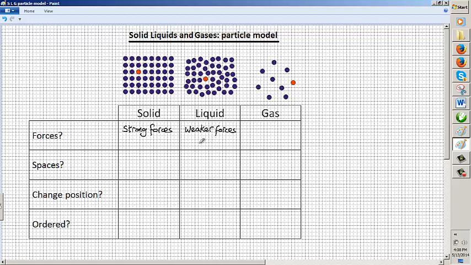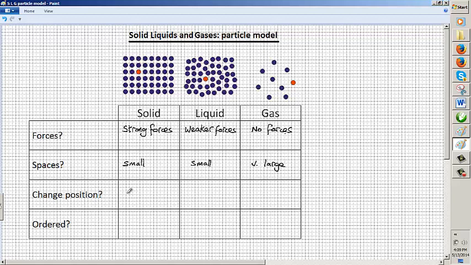Well, something must hold the particles in that raindrop together, and in fact, yes, the particles are held together by weaker forces. And a gas, well, there are no forces acting on the particles of a gas. And then, as we said earlier, clearly the spaces between the particles of the solid are very small. Again, liquids, they're small, and the gas very large.